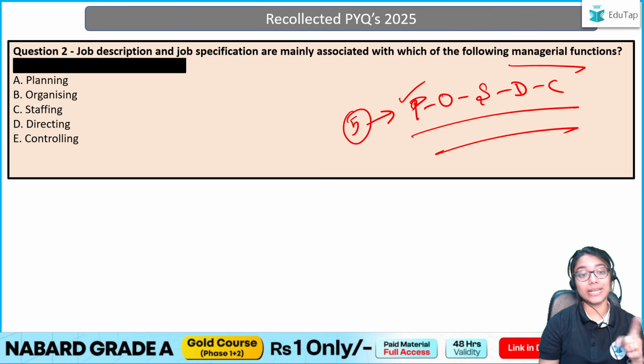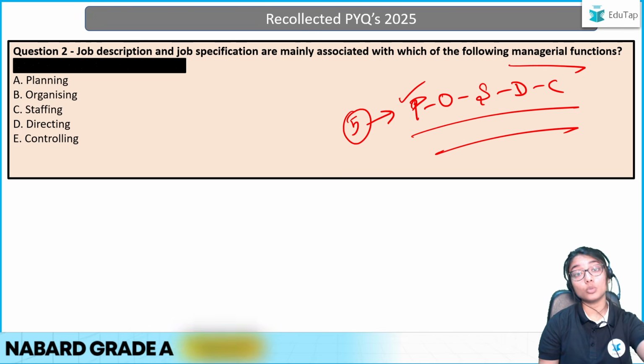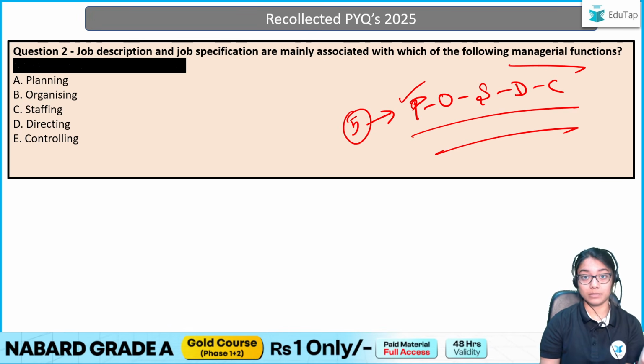So can I say JD and JS is required in planning? No, obviously not. I am not hiring people at the planning stage yet. I am just planning what I want to do, how I want to begin my business.